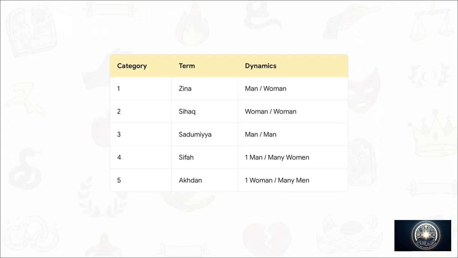Synthesizing these 5 terms really reveals a comprehensive lexicon, from zina for a man and woman, to sihak for 2 women, sadumiya for 2 men, sifa for 1 man and multiple women, and akhdan for 1 woman and multiple men. Basically, every potential geometric shape of these relations gets its very own distinct identifier. There is absolutely zero ambiguity here.